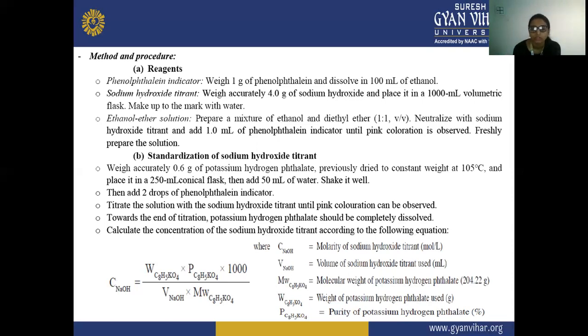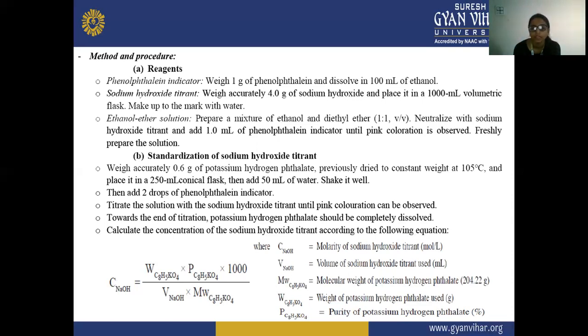So here we are weighing 0.6 gram of potassium hydrogen phthalate, which was previously dried to constant weight at 105 degrees centigrade, and we are placing it in a 250 ml conical flask.